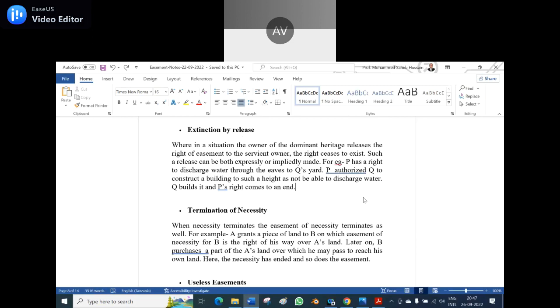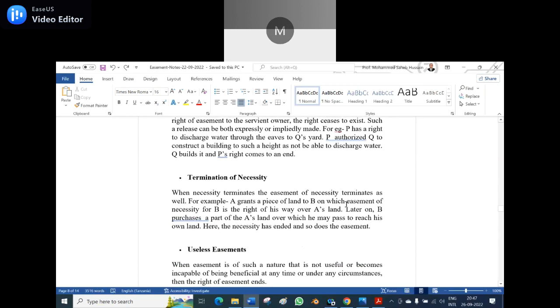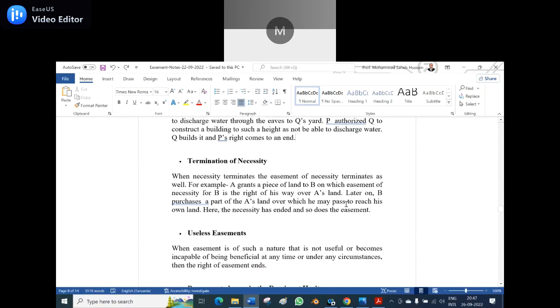Okay, okay. Let us make it broader in the next class. Or I can make some short brief and then I will post it to you in the WhatsApp group, how it can be raised and how his right will be extinguished.